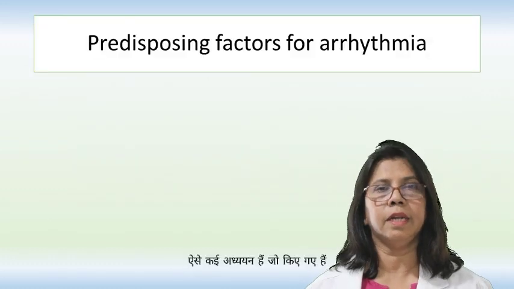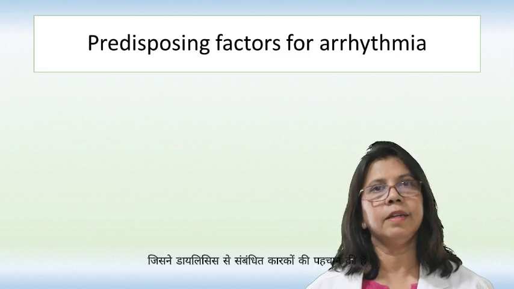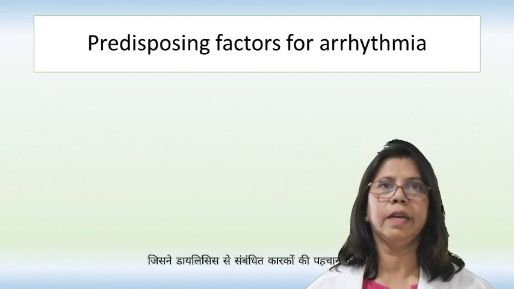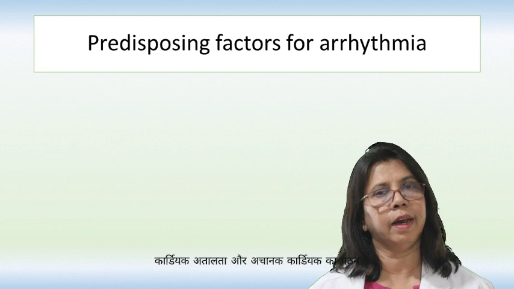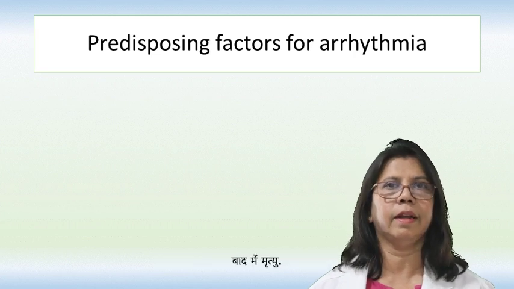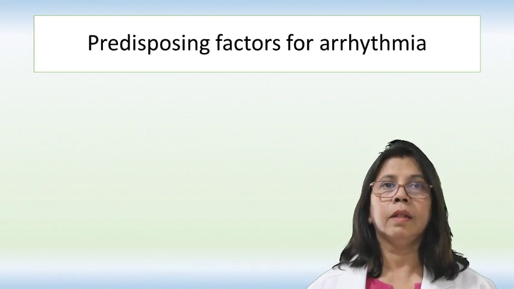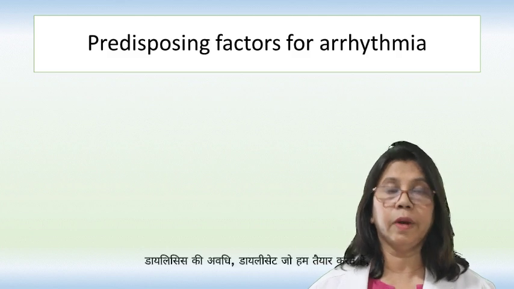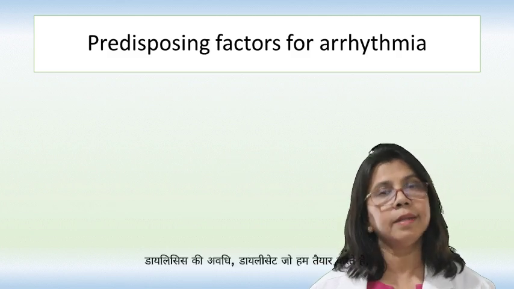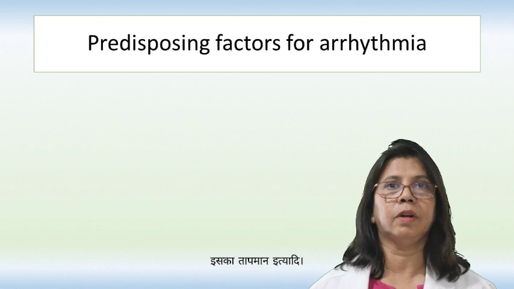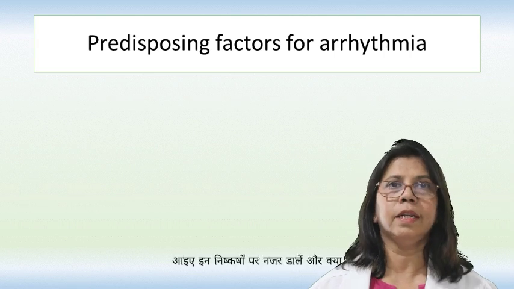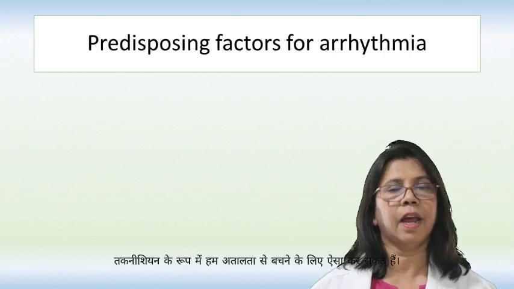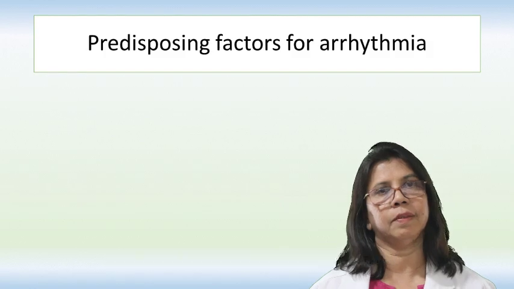There are several studies which have identified dialysis-related factors leading to the formation of cardiac arrhythmias and sudden cardiac death subsequently. These factors include things like frequency of dialysis, duration of dialysis, the dialysate that we prepare, its temperature, and so on. Let us look at these findings and what we as technicians can do to avoid arrhythmias.